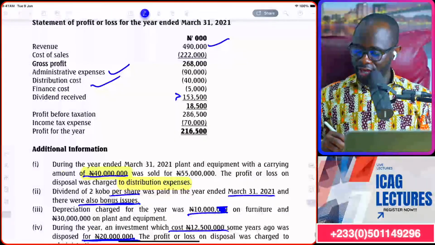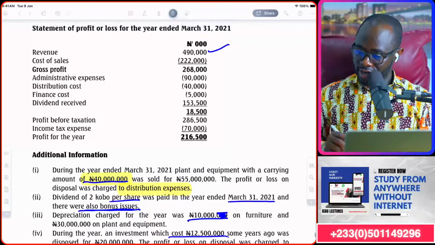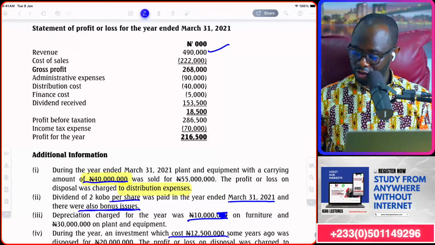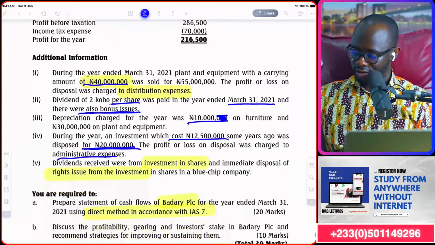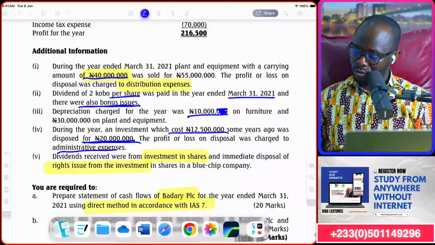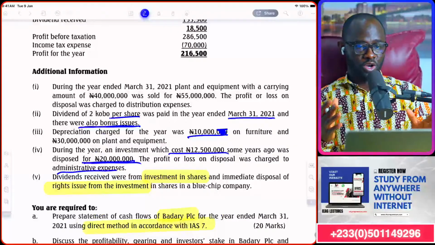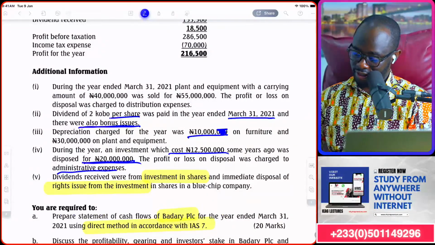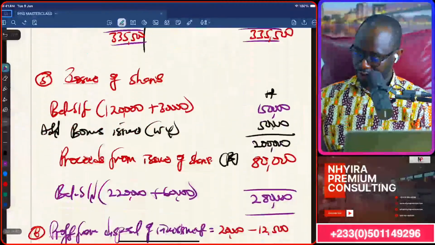So we bring in the admin expense and then the distribution expense. Those are the ones charged in the P&L account. Then, if you remember, we were told earlier about some things in respect of what is happening here. Number one was the profit from the disposal that we worked for.